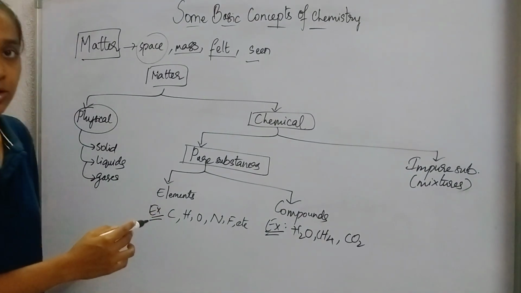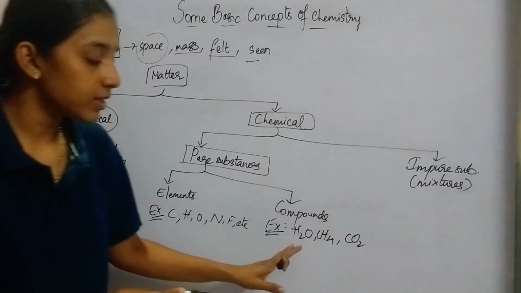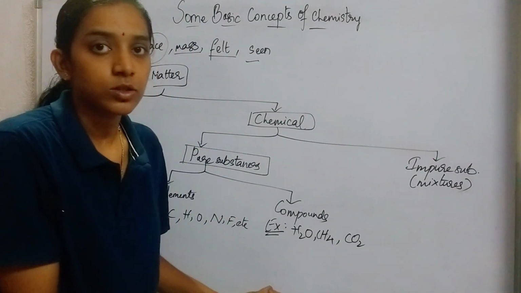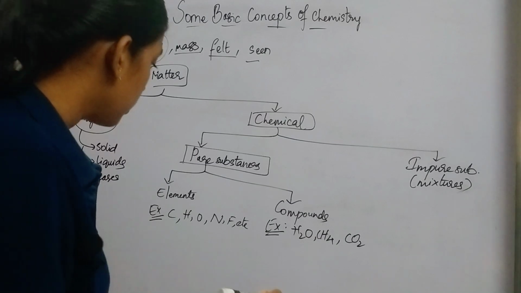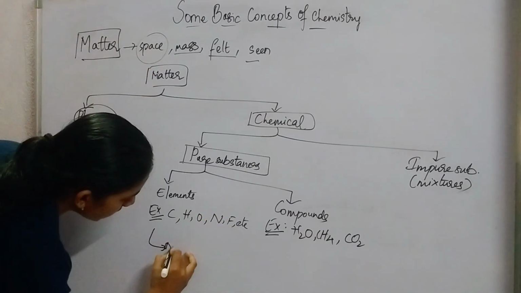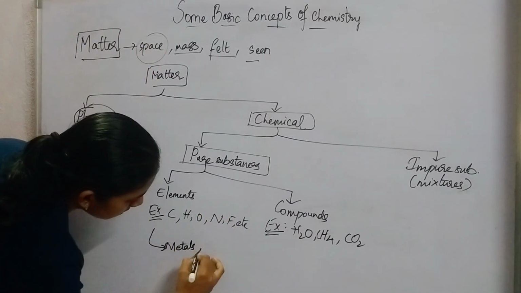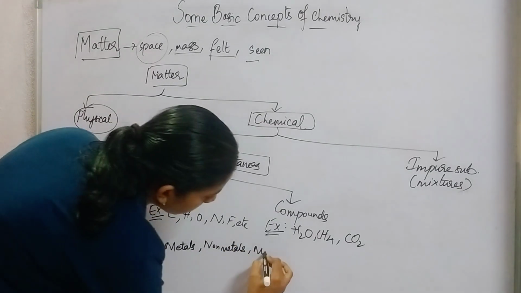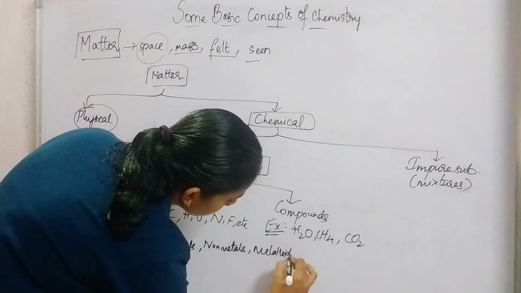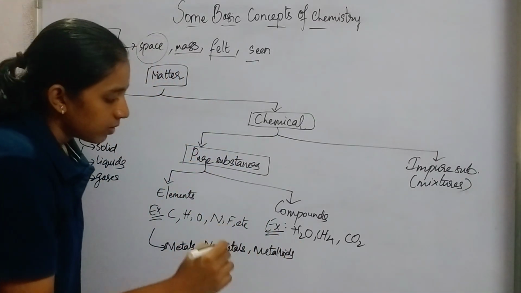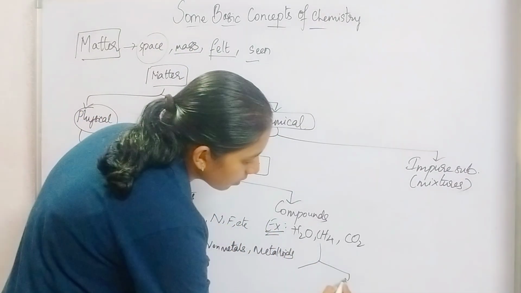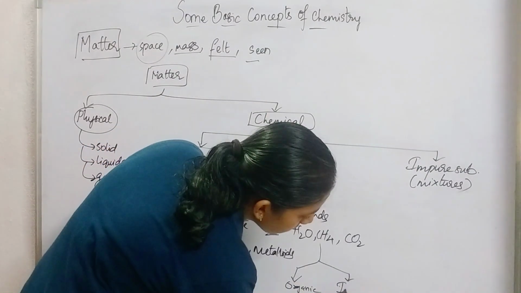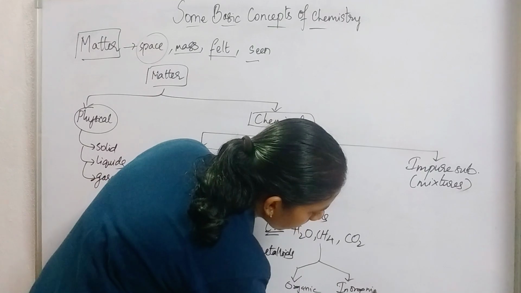Here the elements are under pure substances, whereas water, methane, carbon dioxide are also considered to be pure substances. Now the elements are again divided into metals, non-metals and metalloids. Whereas the compounds are of two types: organic compounds and inorganic compounds.